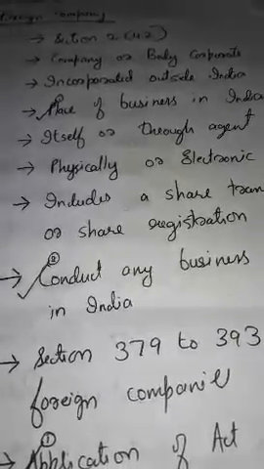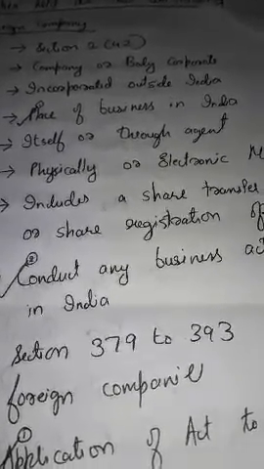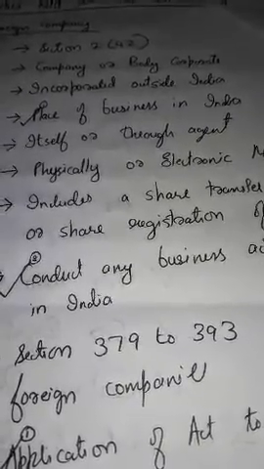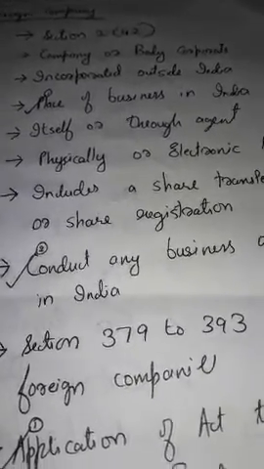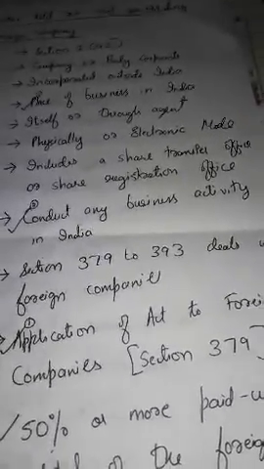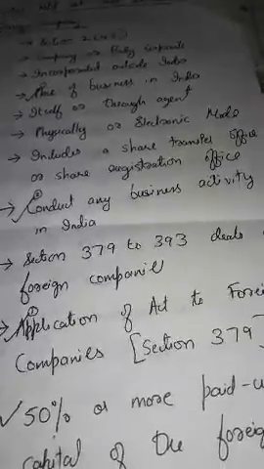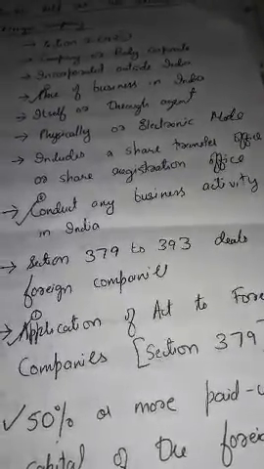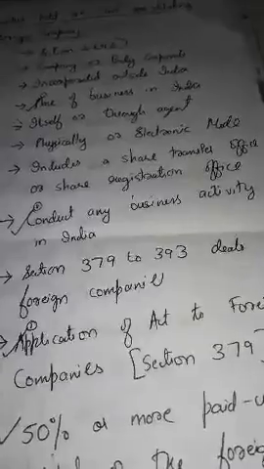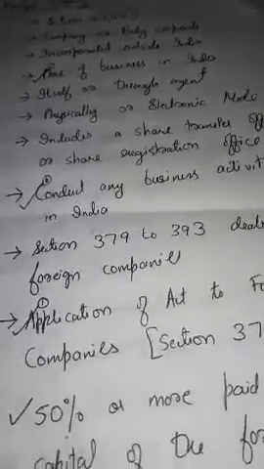The earlier definition: a foreign company is a company which is incorporated outside India and which has a place of business in India, itself or through its agent, physically or in electronic mode, and includes a share transfer office or share registration office, and conducts any business activity in India. A foreign company has a place of business in India and conducts any business activity in India in any other manner.